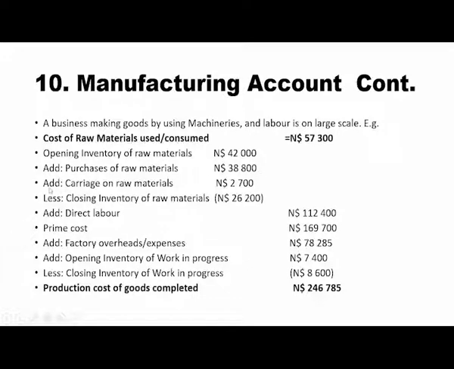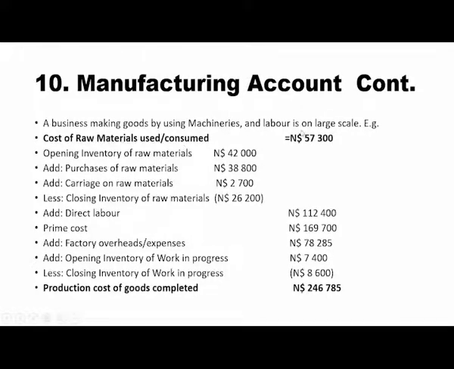You also add carriage on raw materials, 2,700. Now you subtract closing inventory of raw materials of 26,200. Then you get 57,300. It's the cost of raw materials used or consumed.